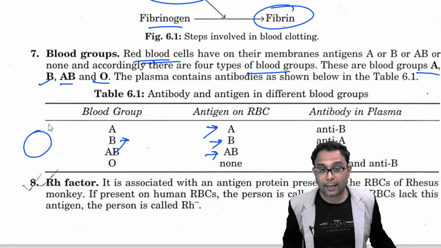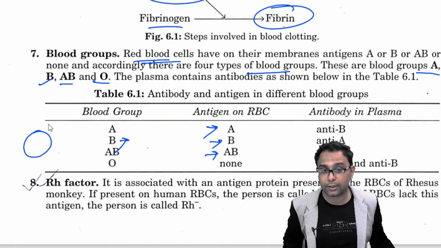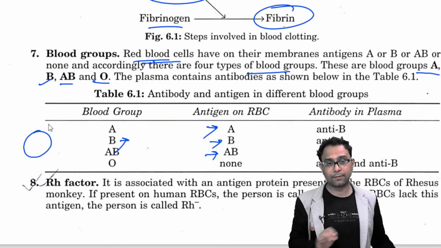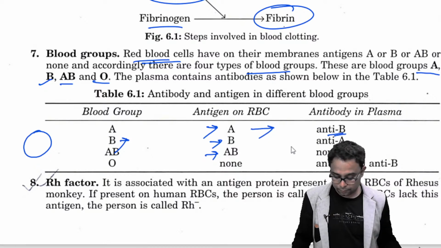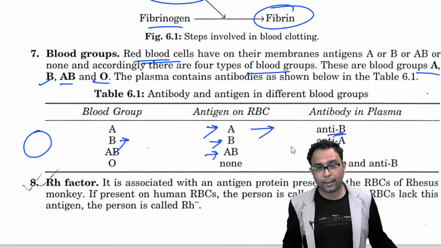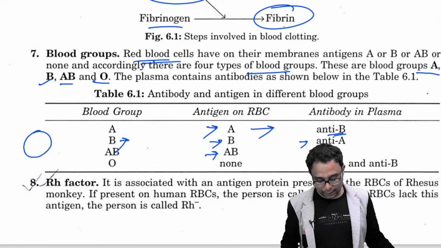But when these antigens are present in the RBCs, some antibodies are also there. Antibodies are present in the plasma, like anti-B in the case of blood group A. In the case of B blood group, the anti-A antibody is present in the plasma.